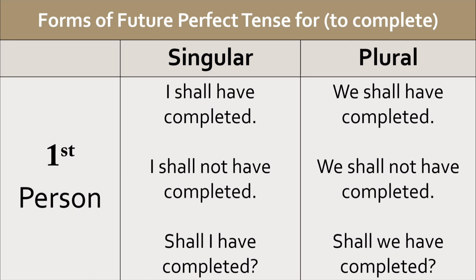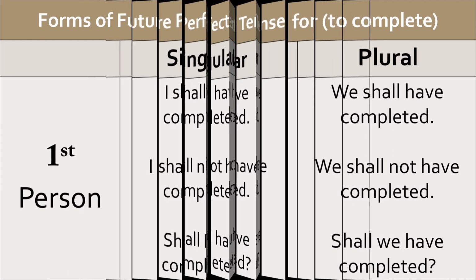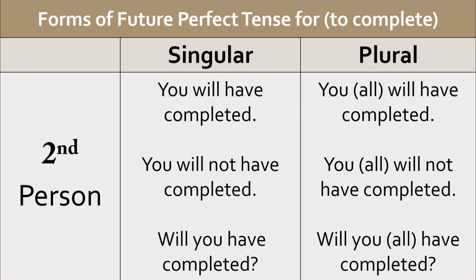Interrogative forms are shall I have completed and shall we have completed. For making an interrogative sentence, the helping verb is to be used before the subject. So here shall is used before I and we. With second person, that is you, will have is used in both singular and plural forms. So the forms are you will have completed, you will not have completed, will you have completed.